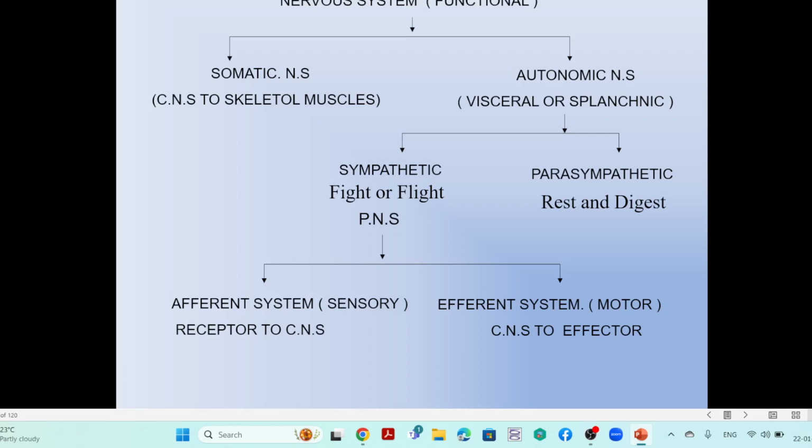So this autonomic system has the two divisions. One is the sympathetic system and another one is the parasympathetic system. So sympathetic and parasympathetic system. What is the sympathetic? That is to be a fight or flight.